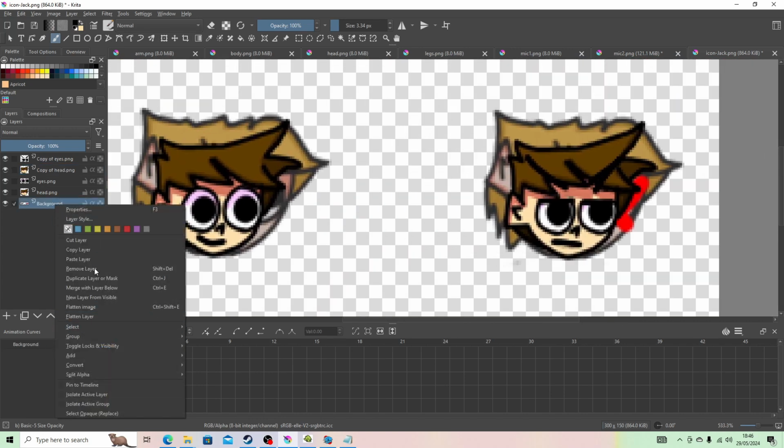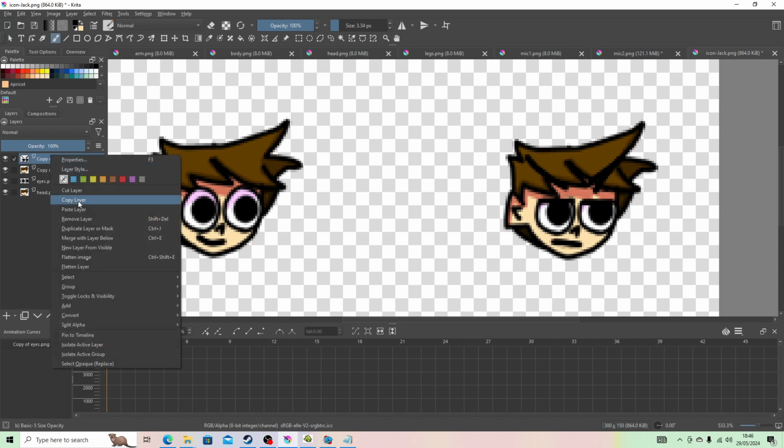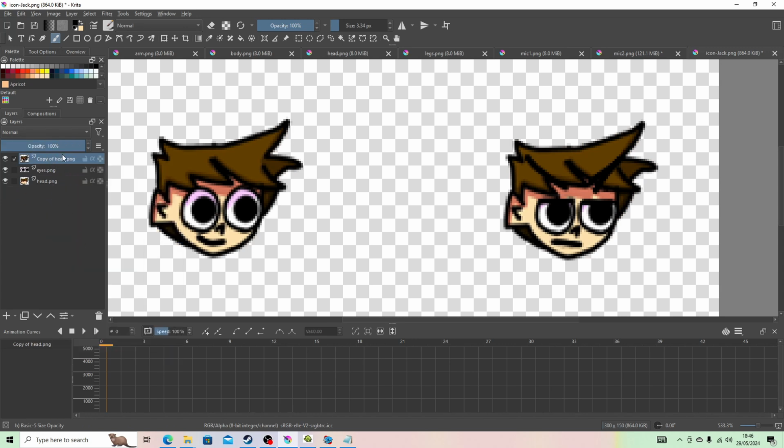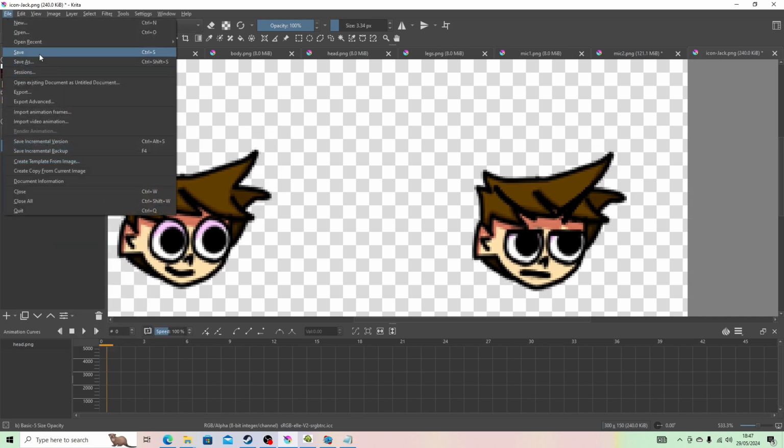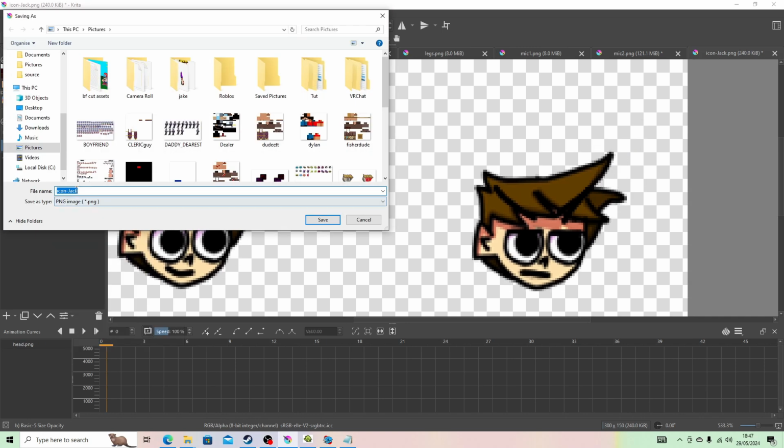And now we can do the background. Okay, now we can file, save as, and now you just want icon and whatever your character's called.